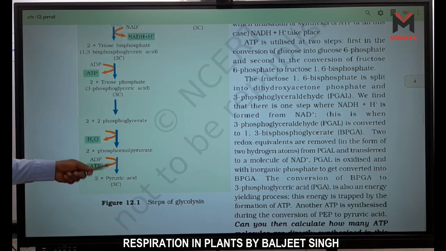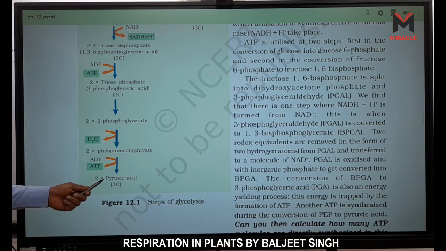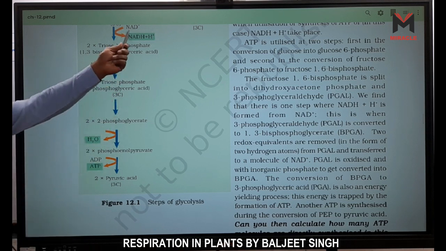And in the last step, pyruvic acid is formed and one ATP from one PEP, that means 2 ATP from 2 PEP. How many ATP are formed? 2 from here, 2 from here, 4 ATP are formed and 2 NADH are formed, right?